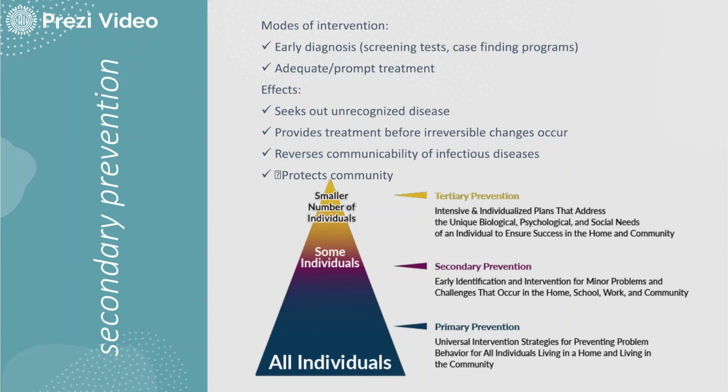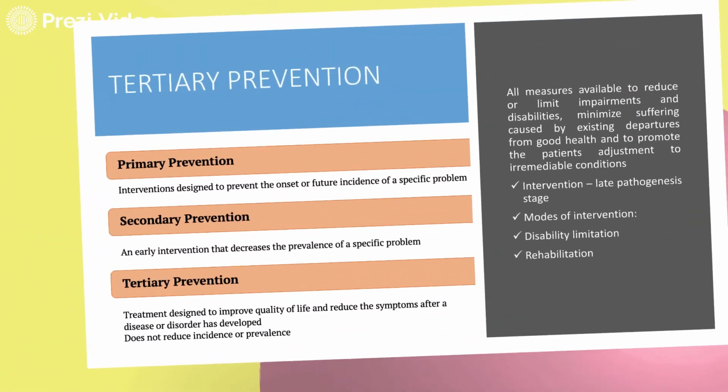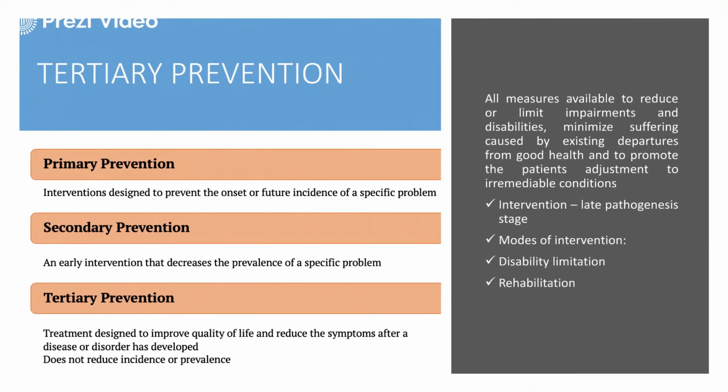Sometimes a disease involves a lot of disabilities, so in that case again it becomes very important. It also reduces the communicability of the infectious disease and protects the community. So secondary prevention actually requires early detection and interventions of minor problems and challenges that occur in the home, school, work, and the communities. Now, talking further about the tertiary prevention, it involves all the measures which are available to reduce or limit the impairments and disabilities, minimize suffering caused by the existing departures from good health.